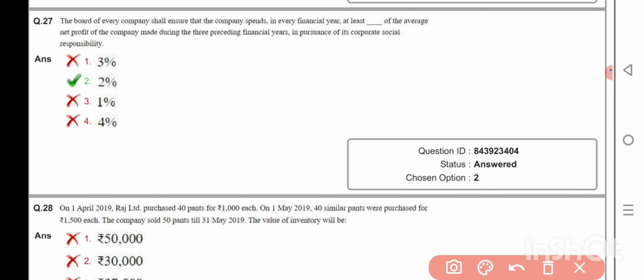The board of every company shall ensure that the company spends in every financial year at least ___ of the average net profit of the company made during the 3 preceding financial years in pursuance of its corporate social responsibility. 2%.